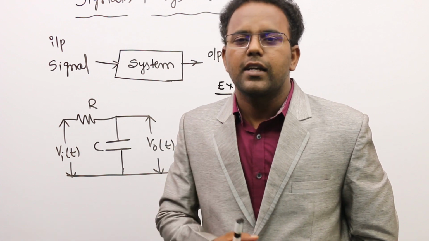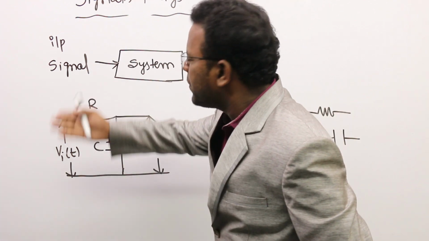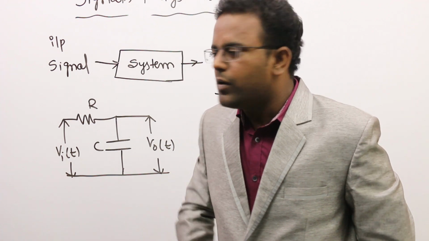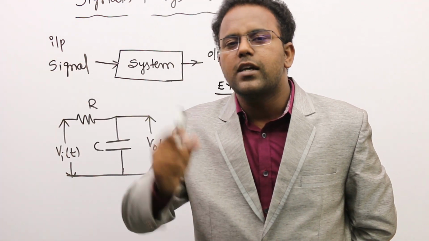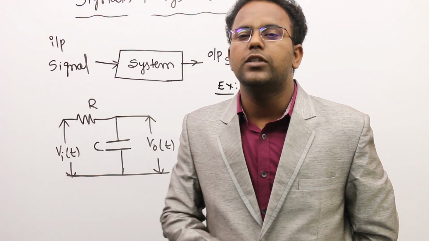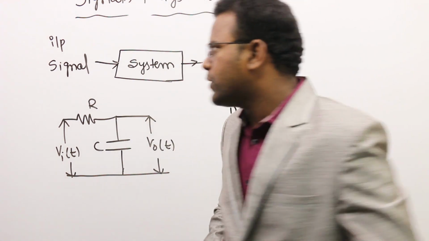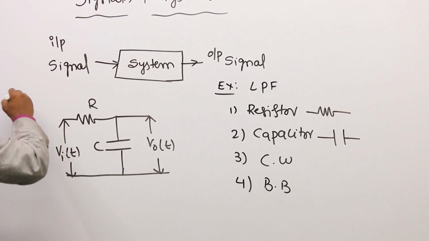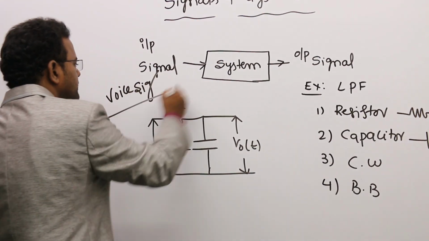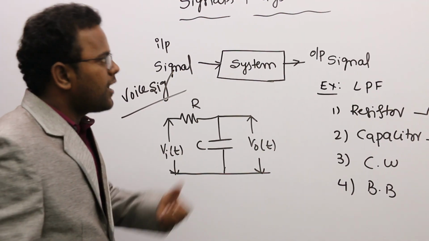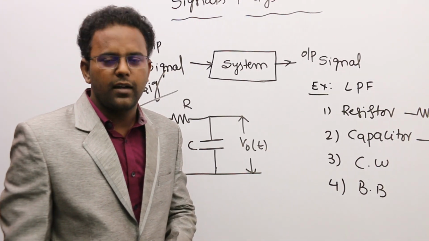The meaning of the signal, I can say, plenty of definitions we can give you. For example, I am calling any quantity that has some information within it a signal. For example, students, now I can call this a voice signal. Now in this class, what I am giving is a voice signal.